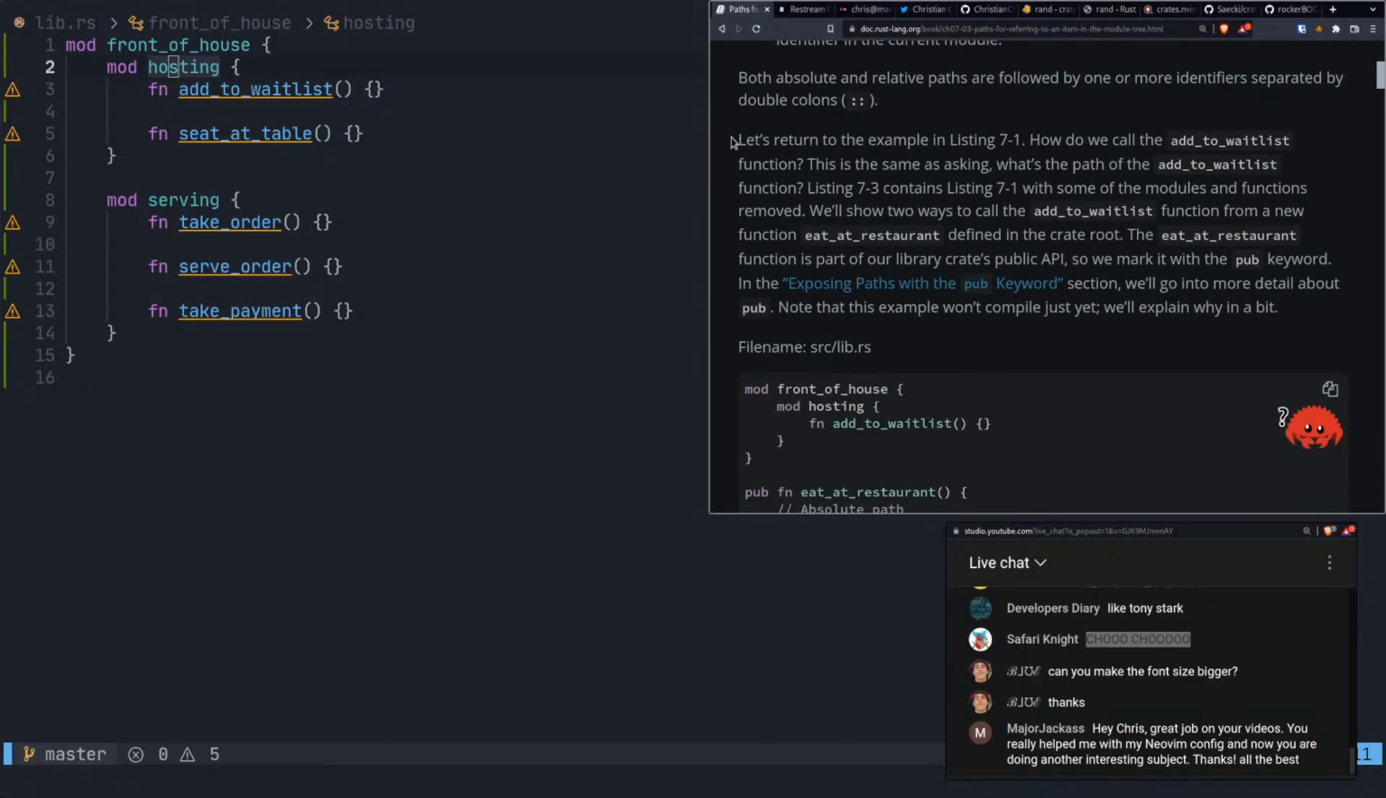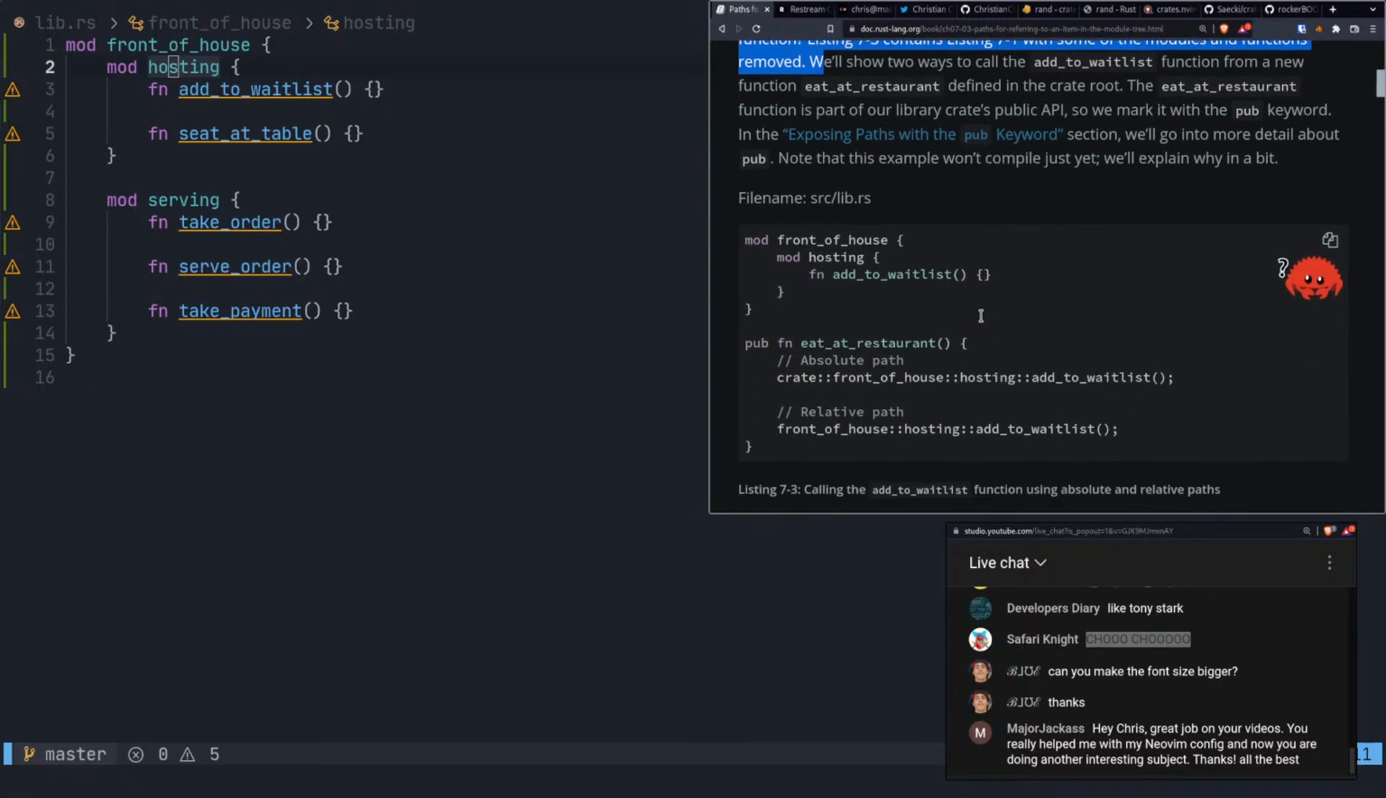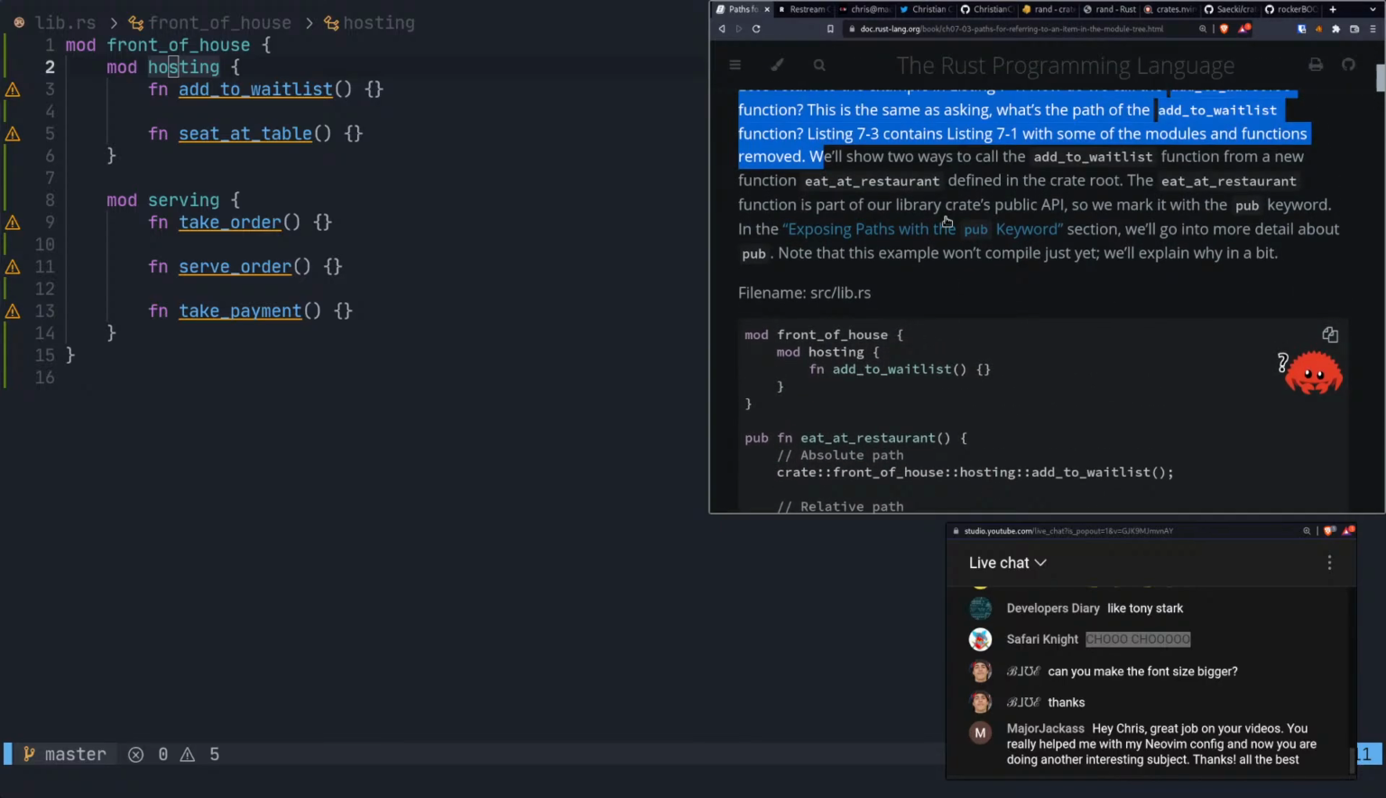Okay. Let's return to the example in 7-1. How do we call the add_to_waitlist function? This is the same as asking, what's the path of the add_to_waitlist function? Listing 7-3 contains listing 7-1 with some of the modules and functions removed. So this is 7.3. Okay.